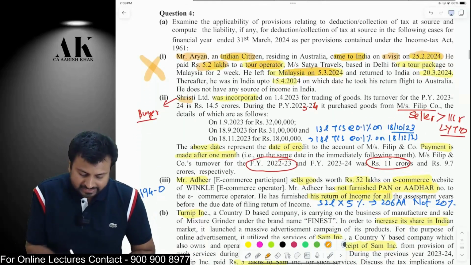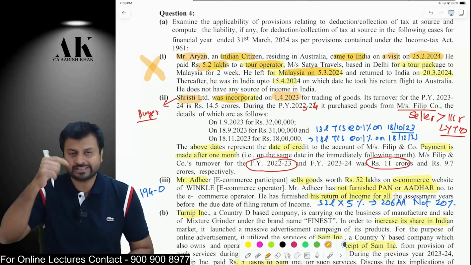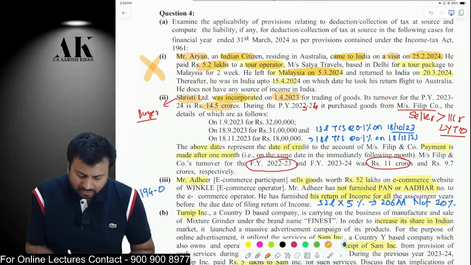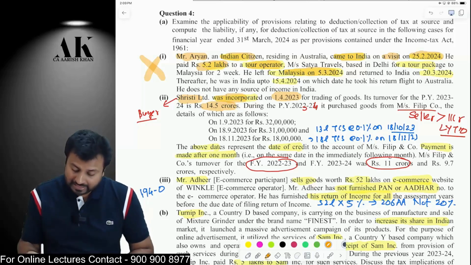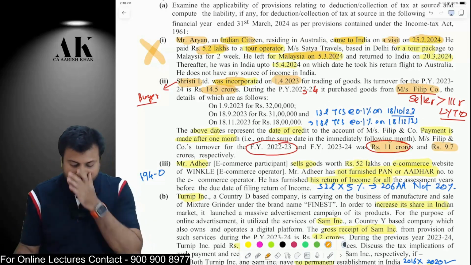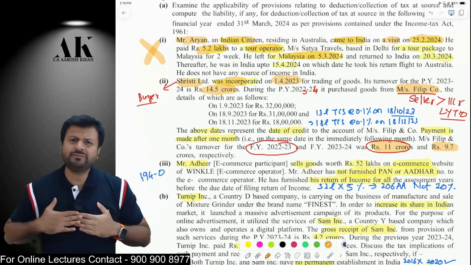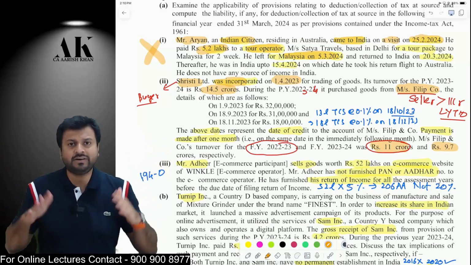Next question. Srishti was incorporated in the current year, that is 23-24. This is the first year of Srishti Limited, and the turnover of Srishti in the current year is 14.5 lakh. It is purchasing some goods from Philip Company, which is an old company. Philip Company's last year turnover was 11 crore, and current year turnover is 9.7 crore. So I am Srishti, the buyer. You are Philip, the seller. This is my first year. Therefore, for me, 194Q will not apply.